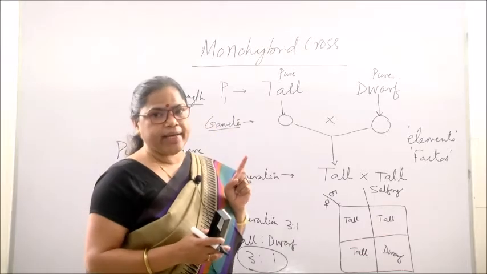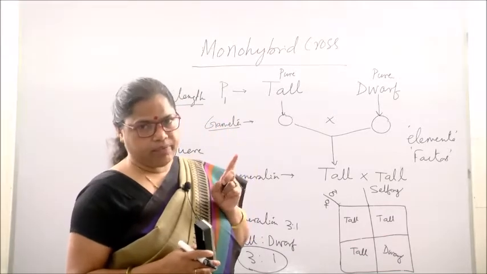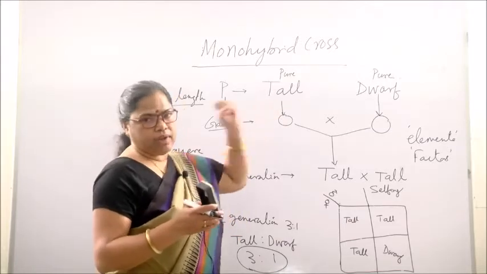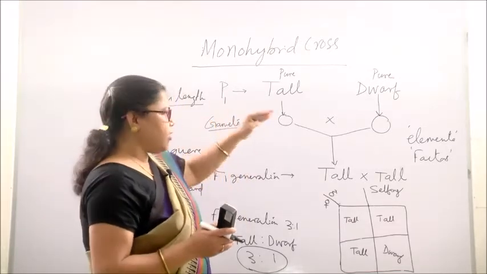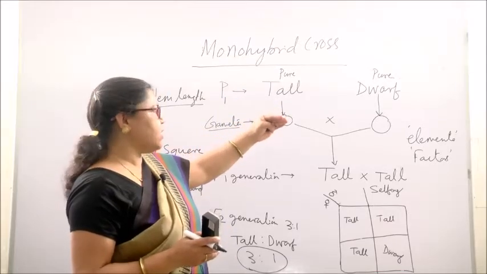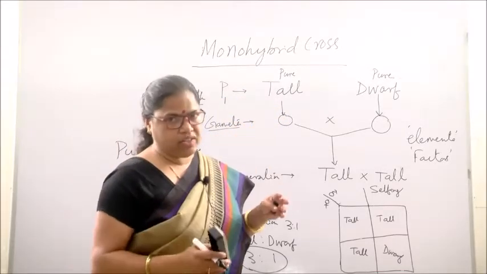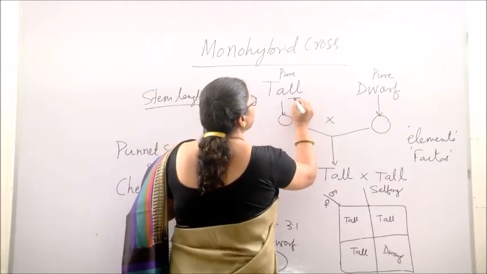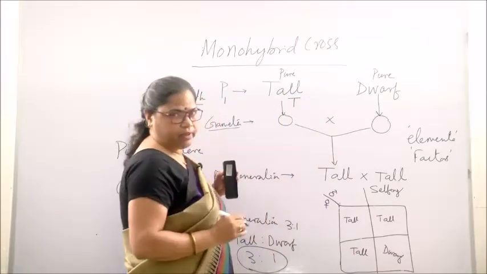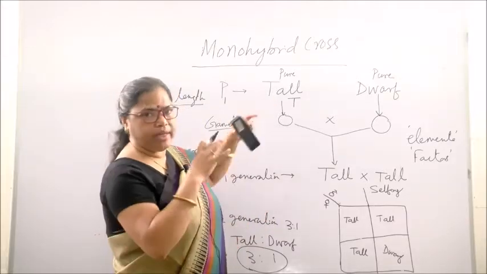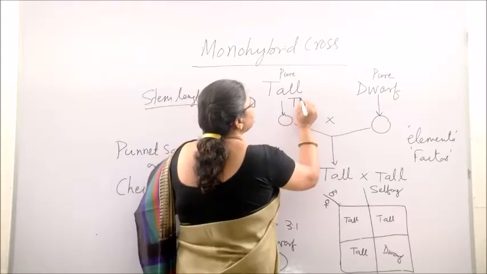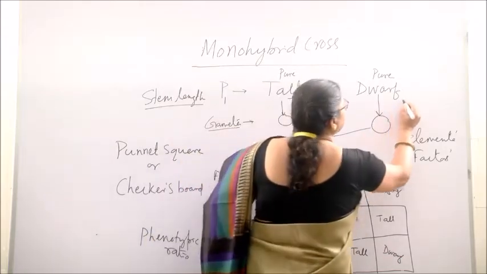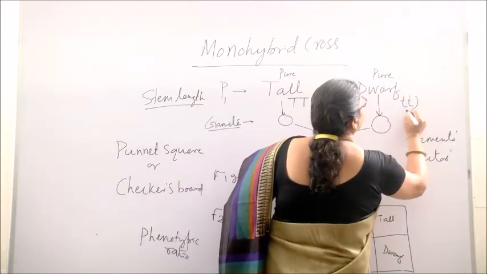For each character there is a factor, and these factors occur in pairs, like the pair of contrasting characters. He represented these factors with English alphabets. For tall plant he considered capital T, and since each factor occurs in pairs, it is capital T and capital T. Similarly, in dwarf plant it becomes small t and small t.